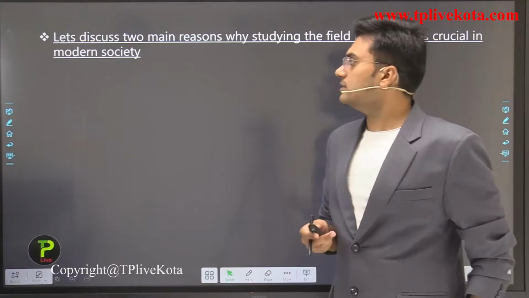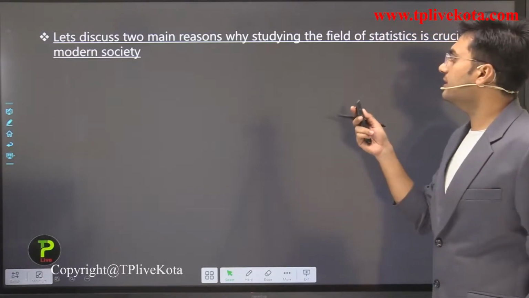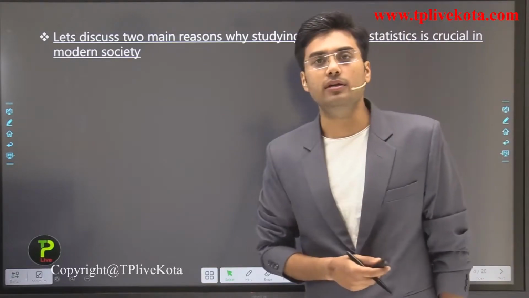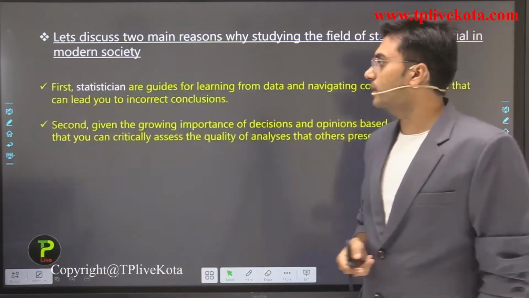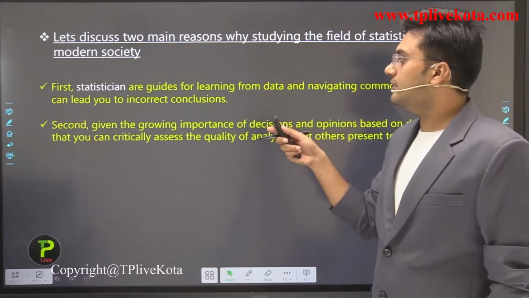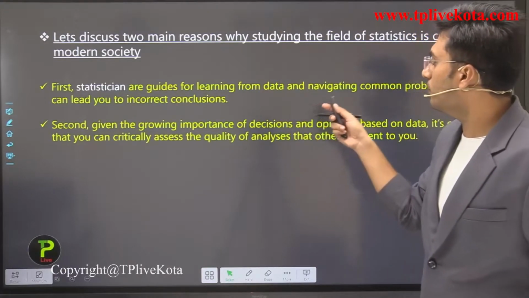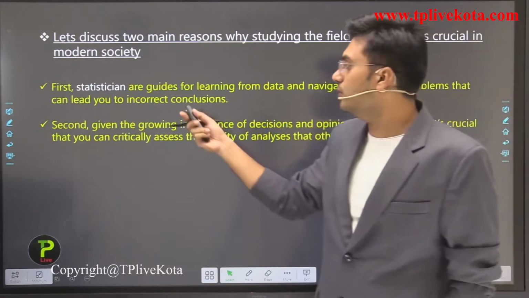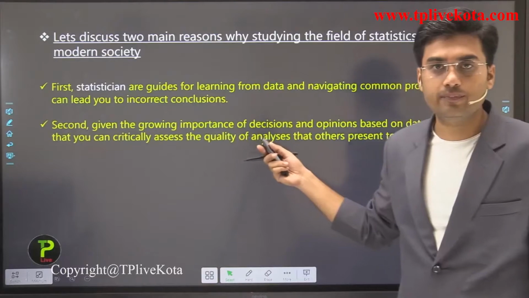So let's discuss two main reasons why studying the field of statistics is crucial in modern society. The first reason is that statisticians are guides for learning from data and navigating common problems that can lead you to incorrect conclusions.